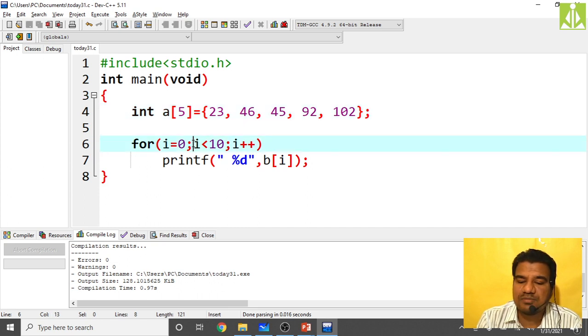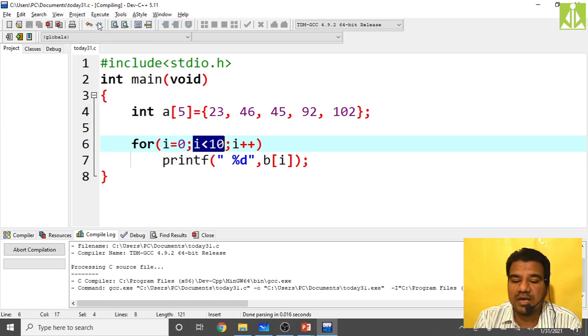Now how many values am I trying to access? I am trying to access from 0 to 9. 10 values I am trying to access, even though I have initialized only 5 values and I have taken the array size as 5. So my boundary is from 0 to 4 only. Okay, index range from 0 to 4 only I can access. But here I am trying to access from 0 to 9. Okay, 5 more values I am trying to access. So let us quickly see how my compiler will behave.